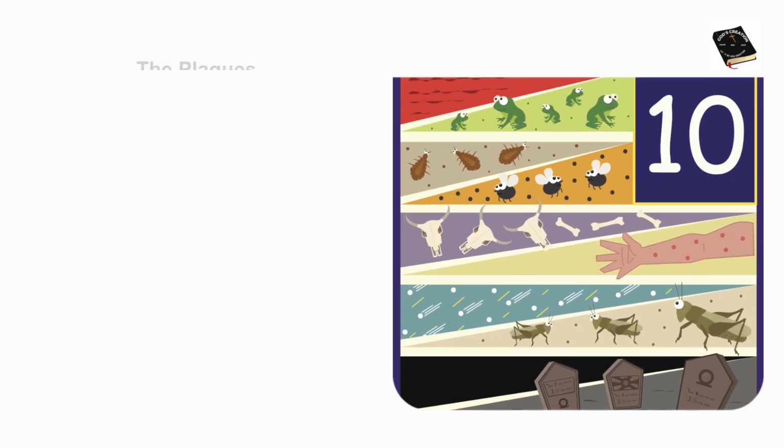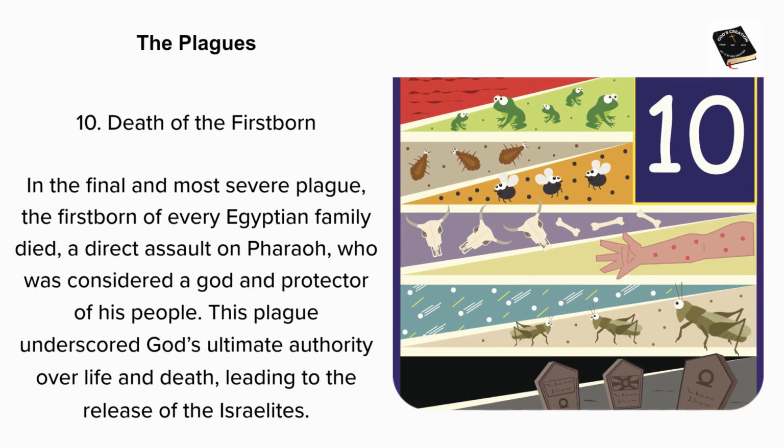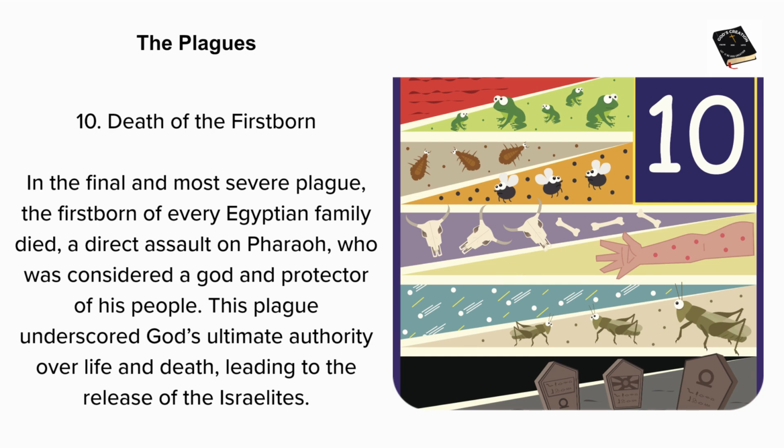The plagues. 10. Death of the firstborn. In the final and most severe plague, the firstborn of every Egyptian family died, a direct assault on Pharaoh, who was considered a god and protector of his people. This plague underscored God's ultimate authority over life and death, leading to the release of the Israelites.